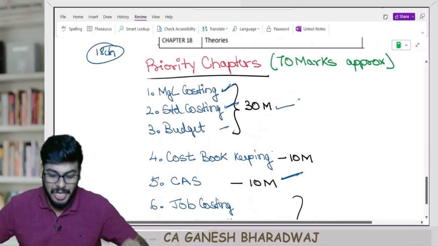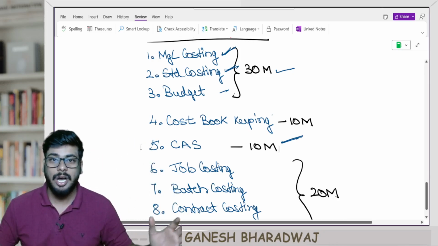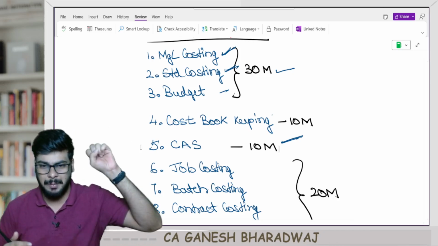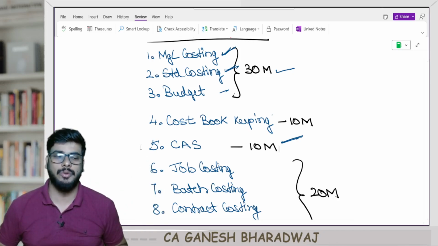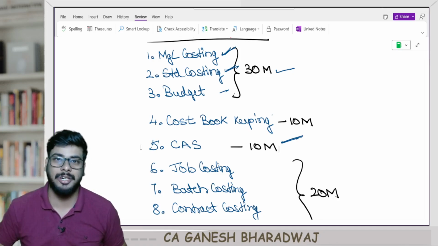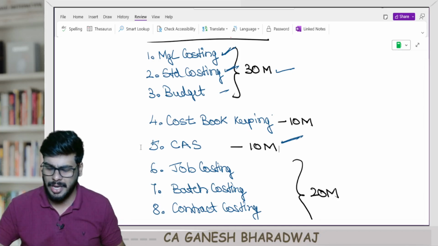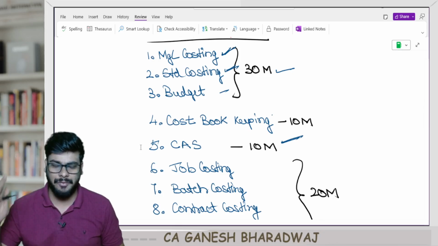Now you just see, 5 chapters contributing to 50 marks. Out of the 18 chapters, we picked just 5 chapters. Halfway through, you are already done. Clear with this, guys? That is how you need to prioritize your preparation, right? Especially when you are a few weeks or 1 month before the exam. Focus on these areas.